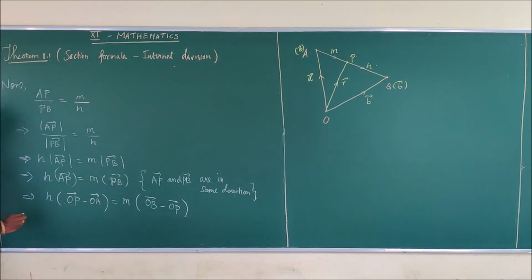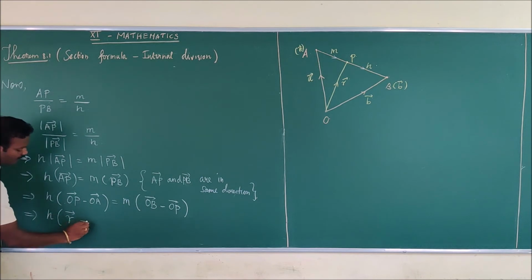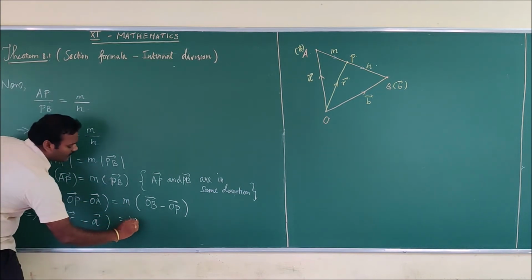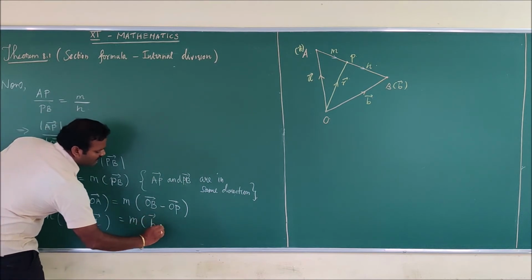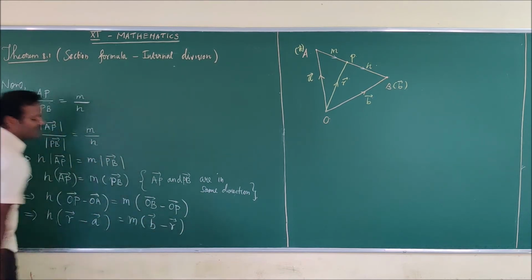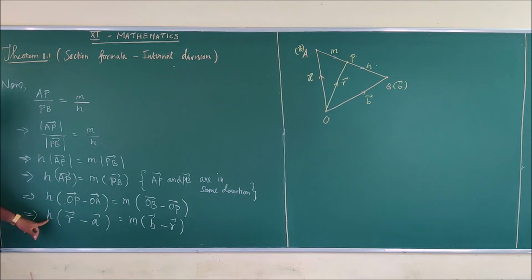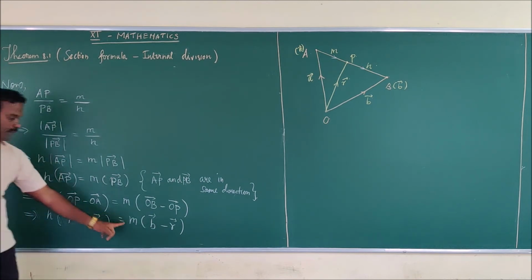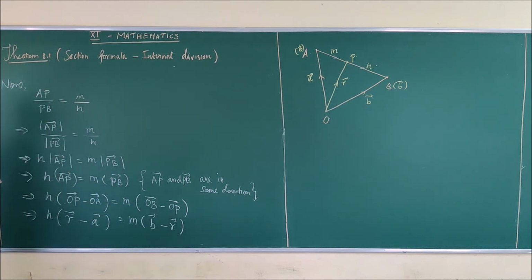Now I can write like this. We have the position vectors for each of these things. So n into, what is OP vector? R vector, minus what is OA vector? A vector, which is equal to m into B vector minus R vector. Okay. Now I am going to multiply the number outside the bracket into the vectors. Similarly, you have to multiply m inside the vectors.